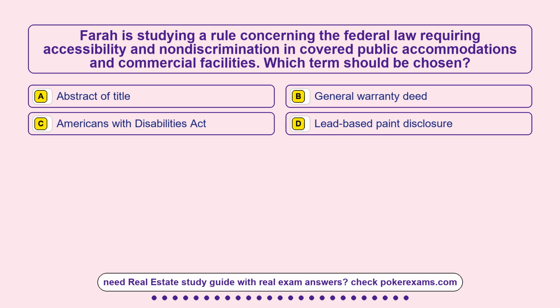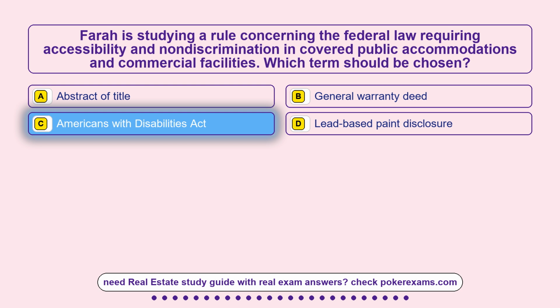Question 19. Farah is studying a rule concerning the federal law requiring accessibility and non-discrimination in covered public accommodations and commercial facilities. Which term should be chosen? Option A, abstract of title. Option B, general warranty deed. Option C, Americans with Disabilities Act. Option D, lead-based paint disclosure. The correct answer is option C, Americans with Disabilities Act.